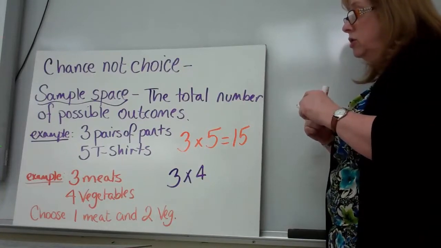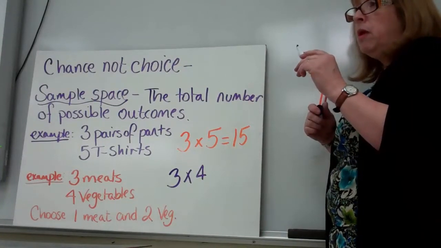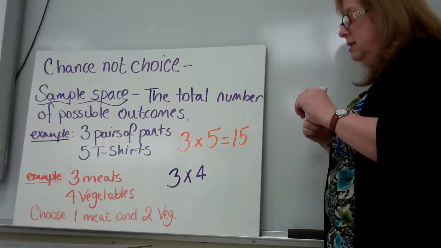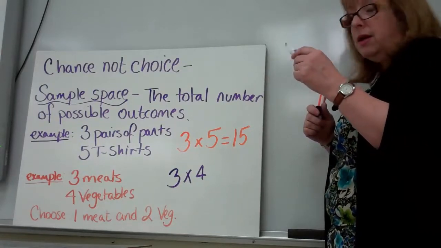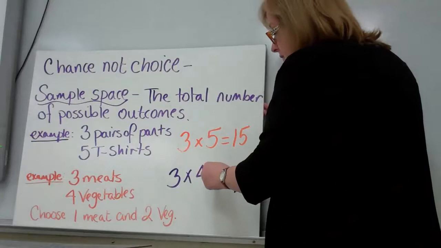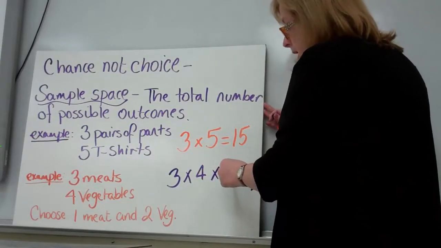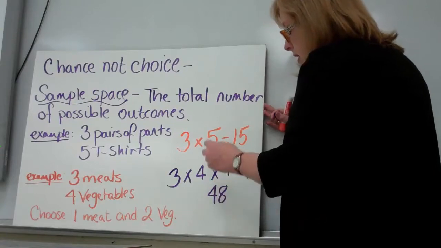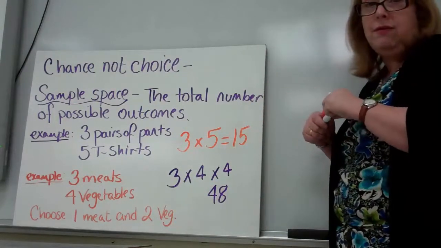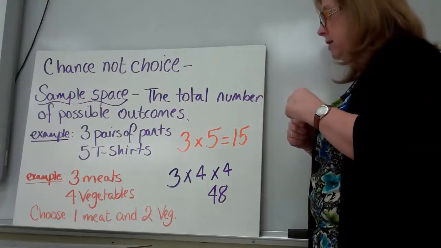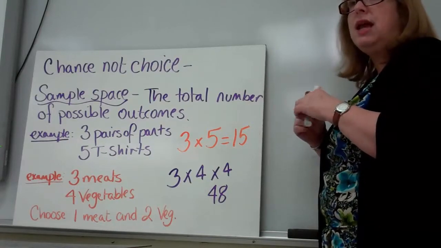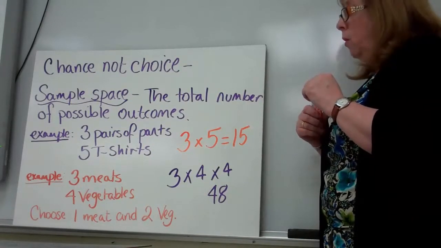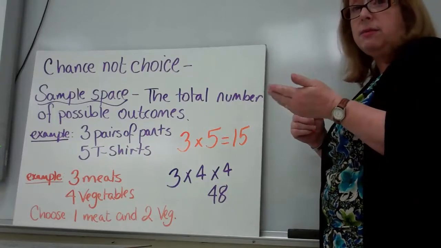If I want double corn, then I would still have the choice of 4, and this would give us 48 different meals that you could have. Okay, 48 meals.